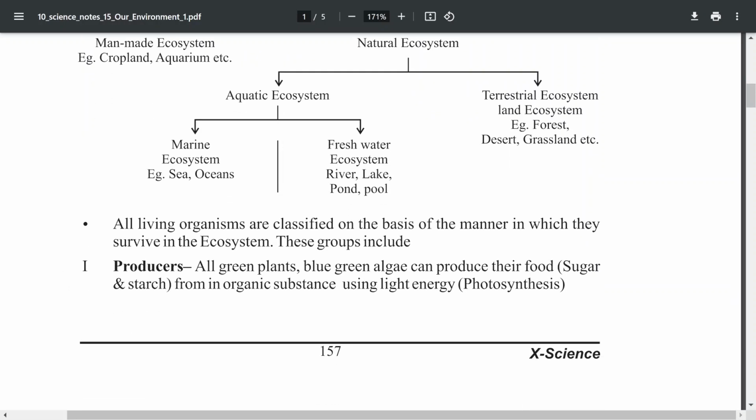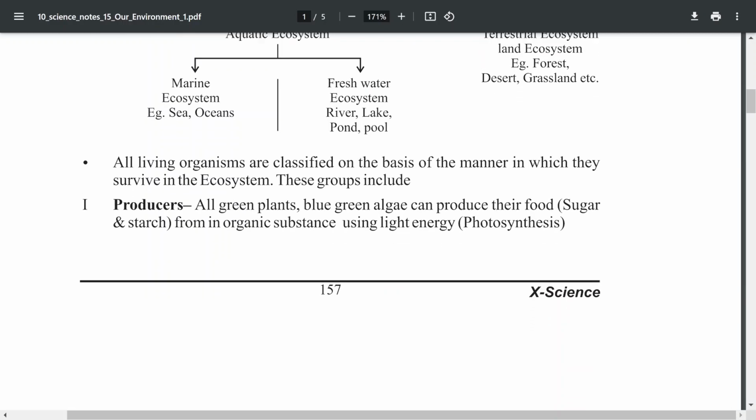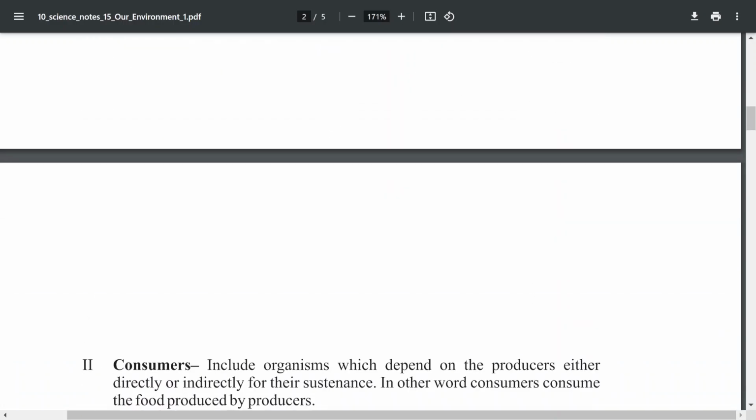The next, in the living ecosystem the producers play the vital role. Why are we saying producers? Because they give life to other organisms and also give food to other organisms. So they are called producers, and they have green pigment, so they can produce their own food. Examples: algae, blue-green algae. Next, green plants are called producers. They produce food as starch with the help of inorganic substances and light energy in the process of photosynthesis.